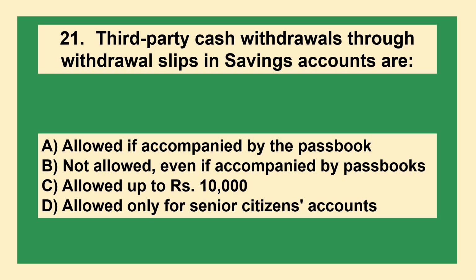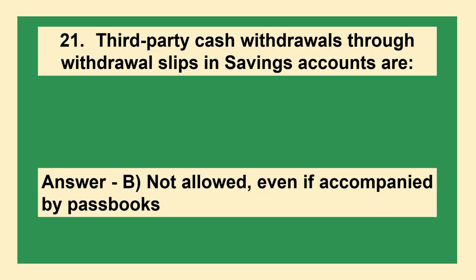Question. Third party cash withdrawals through withdrawal slips in savings accounts are: option A, allowed if accompanied by the passbook; option B, not allowed even if accompanied by the passbook; option C, allowed up to rupees 10,000; option D, allowed only for senior citizens accounts. Correct answer is option B, not allowed even if accompanied by passbooks.